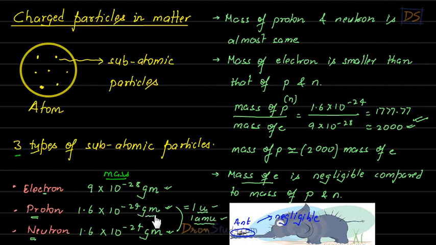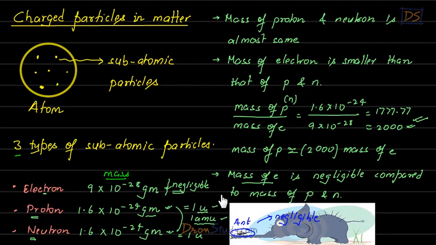As gram is a unit of mass, U or AMU are also units of mass, and in this unit, mass of proton is 1. So you can understand that mass of neutron will also be written as 1 U or 1 AMU. What about the mass of electron? As we have already seen, it is negligible. Fine. So I hope, students, all these things are clear to you, and you must remember them. These are important things from exam point of view.